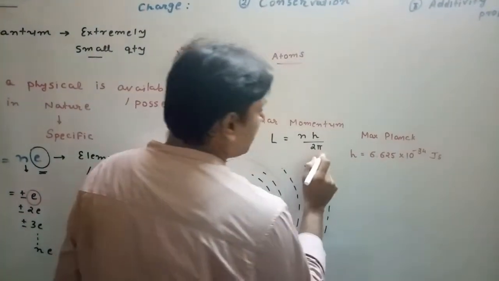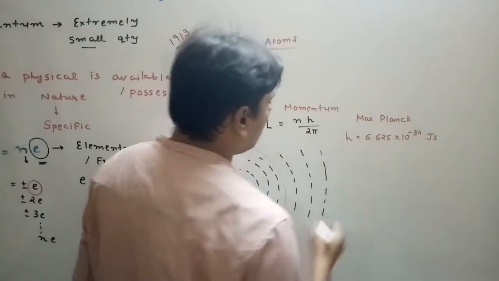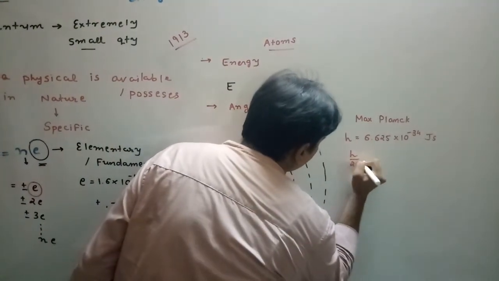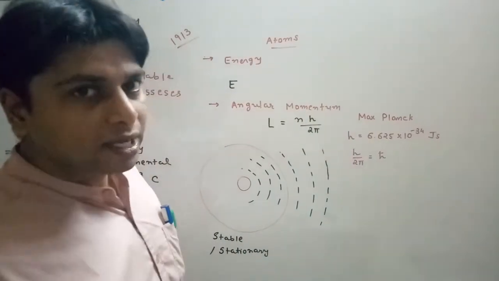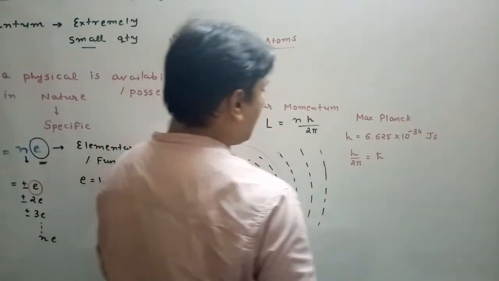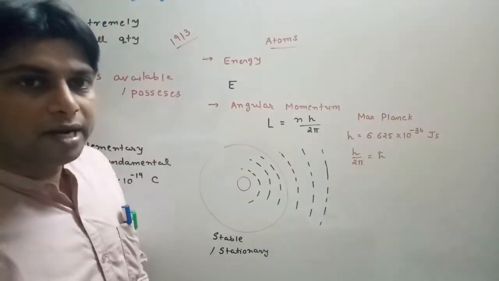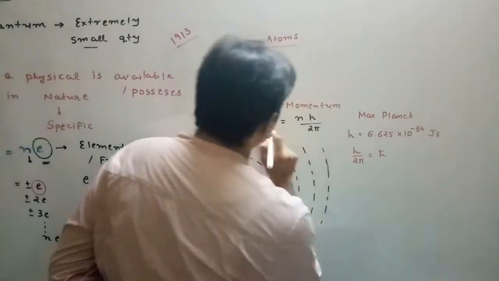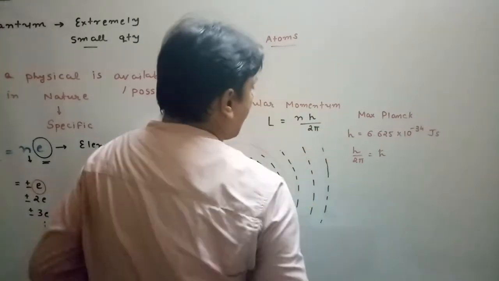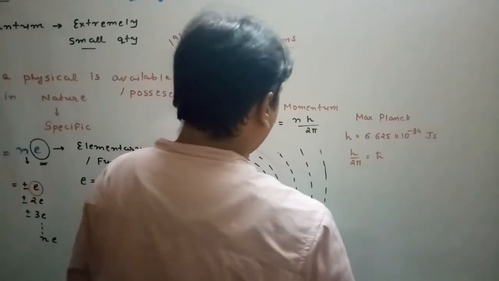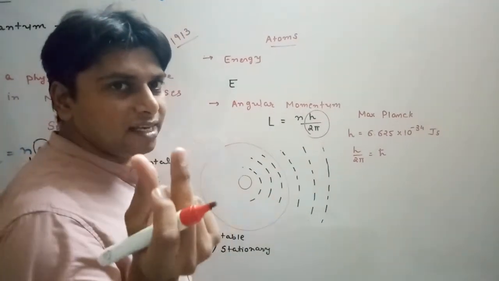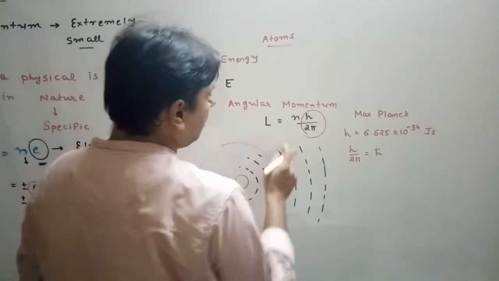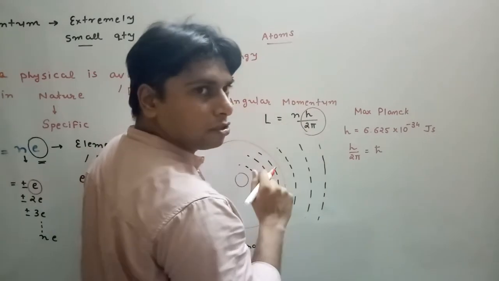And 2 pi, pi is a constant we already know. h upon 2 pi is also sometimes denoted by h cut, and n is the orbital number. So this means that here h upon 2 pi is the packet, rather the quantum, and n can have different values.